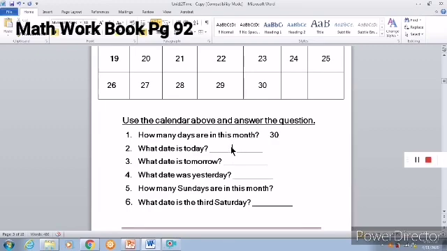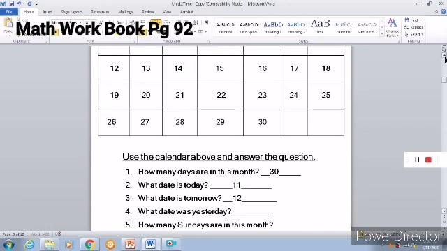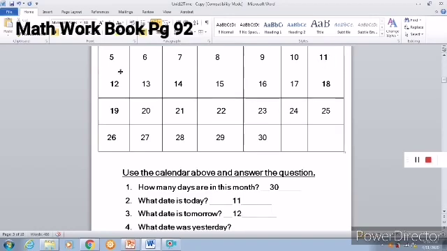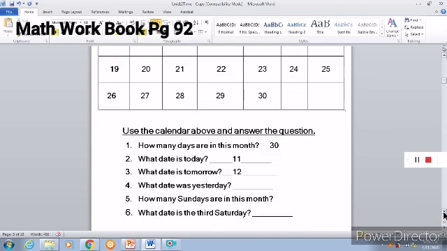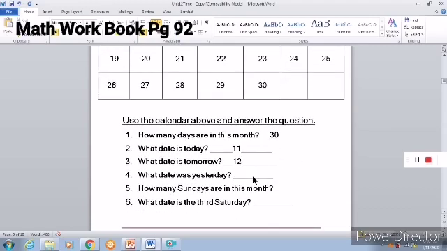How many days are there in this month? 30 days. We know that. Write that. What date is today? Today is 11th April. And what is tomorrow? Tomorrow means next. What is after 11? 12. So, tomorrow is 12th April. Then, yesterday was 10th.